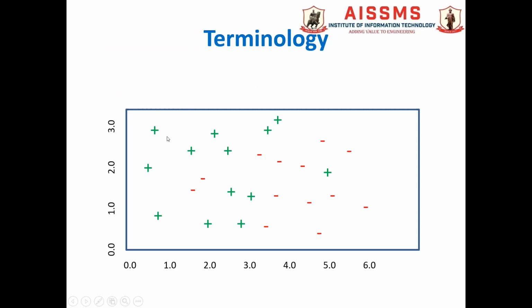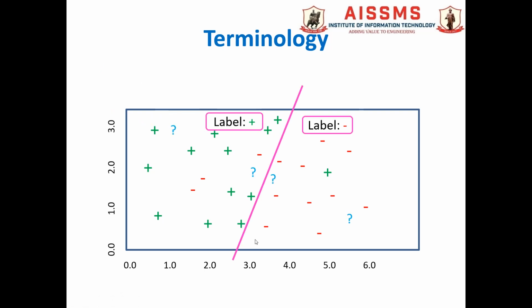Now these are the data points. These are labeled data points. The positive ones belong to one category and the negative data points belong to the other category. We use these labeled data points for training the model. When the model is trained, we can come up with the hypothesis function. This is the hypothesis function, or a model we can call it, and that model has been designed based on these training data points.